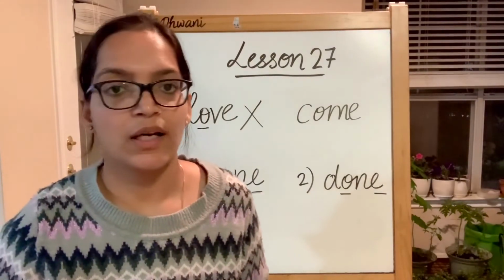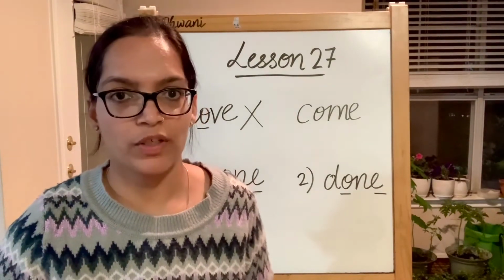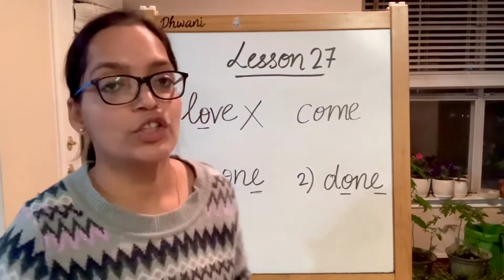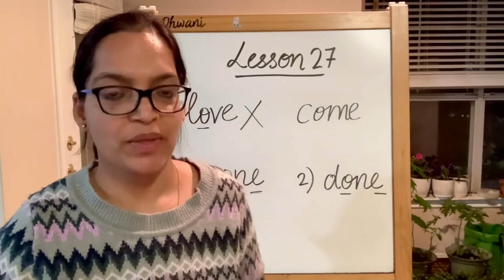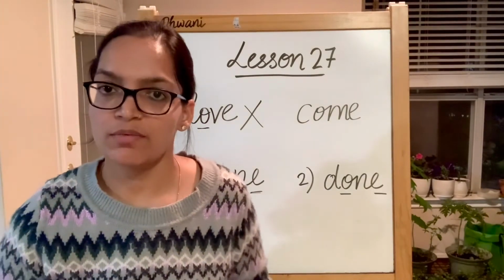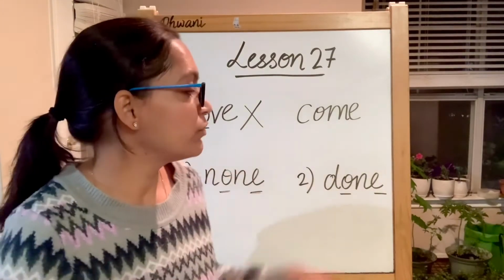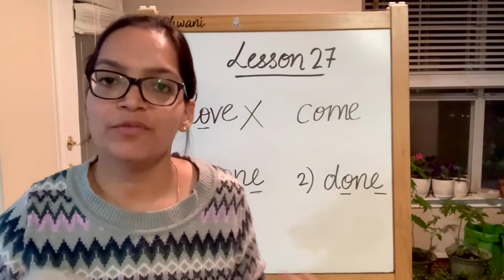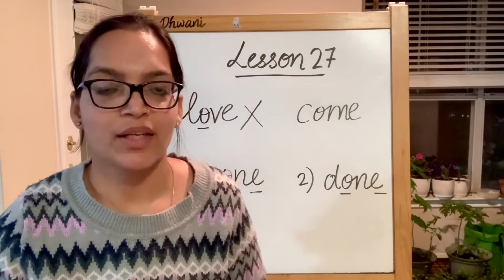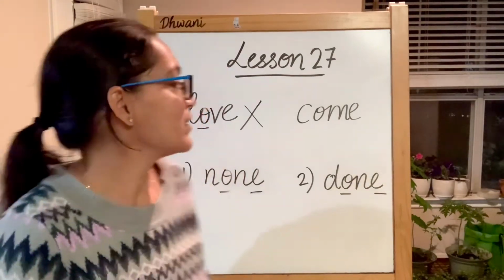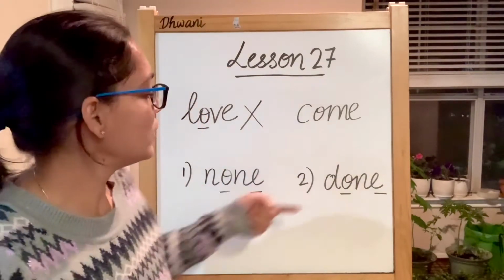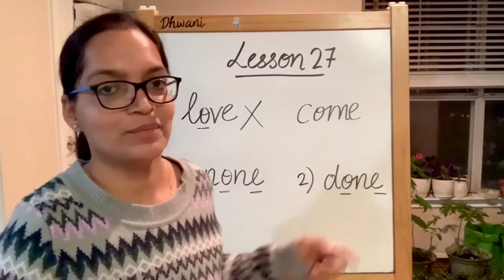Done. I have done my homework. Done. So this is D-O-N-E. It is confusing. It will take some time. When we are reading, we might read it as dohn, but this is done. So this is love, come, none, and done.